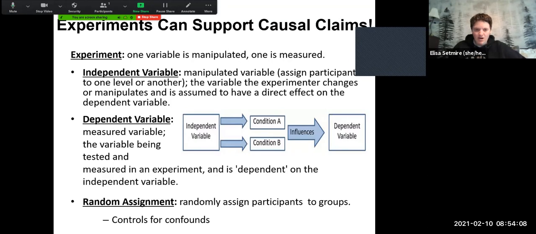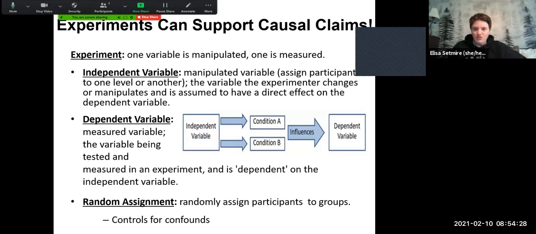And then the dependent variable would be the thing that we're measuring. We give them an exam and see what their score is. And then we can make a direct comparison between the scores of people who got a full night of sleep versus partial night versus no sleep. And we can make a causal claim that maybe sleep does affect somebody's exam score.